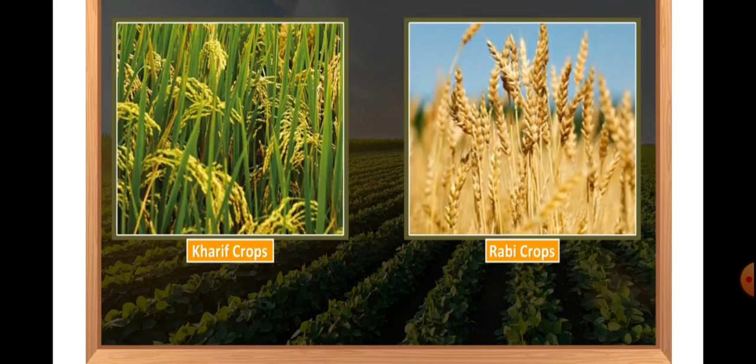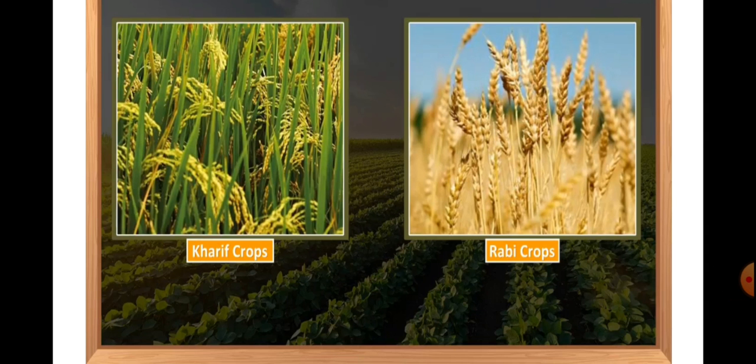Some examples of kharif crops are paddy, maize, millet, soya bean, groundnut and cotton, whereas some examples of rabi crops are wheat, gram, peas, mustard and linseeds.